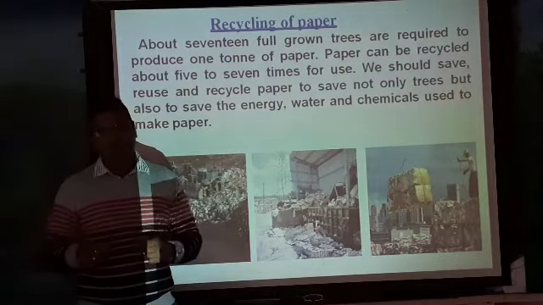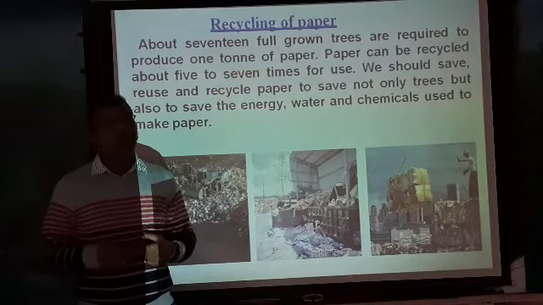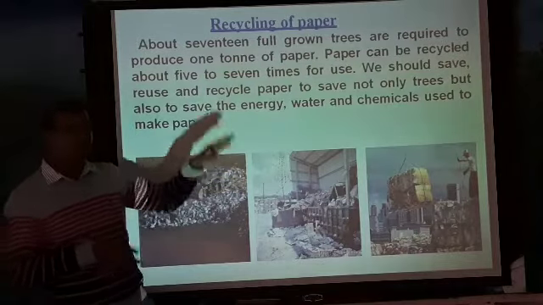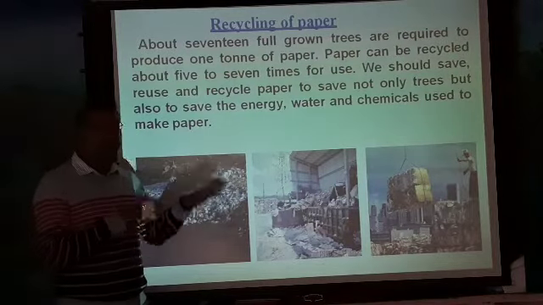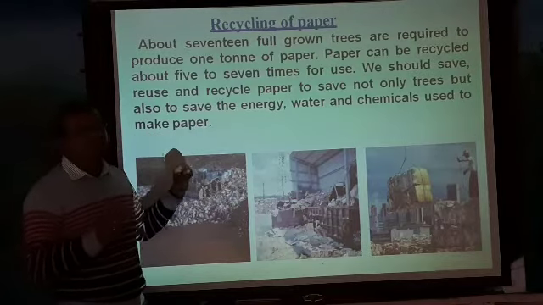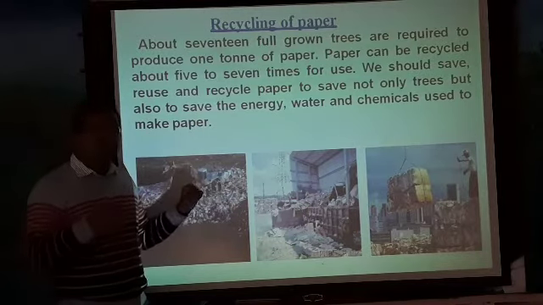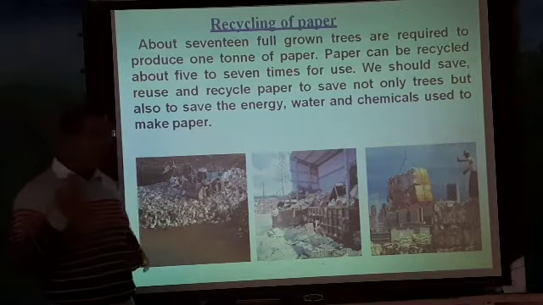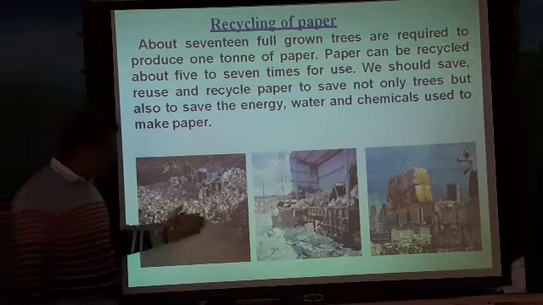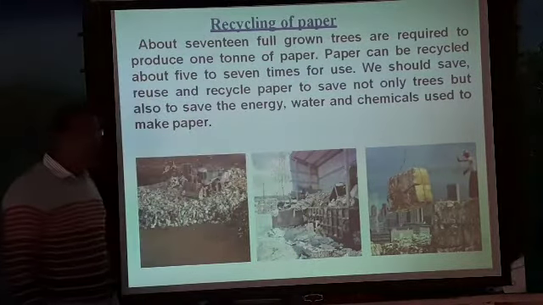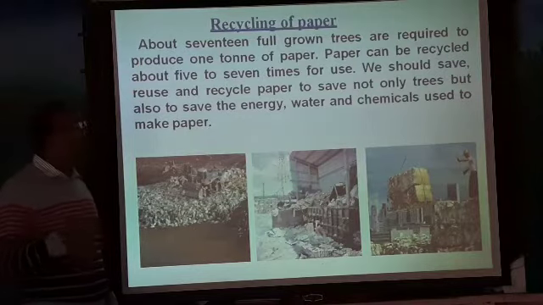If you do not adopt this, what happens? You waste many resources like water, chemicals and energy, as well as the trees. So we need to recycle our paper. How many times can we recycle it? Nearly 5 to 7 times. This is a very good method. Instead of throwing it away, we can recycle it so that we can save many resources.